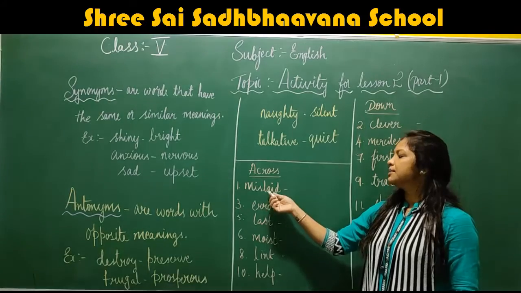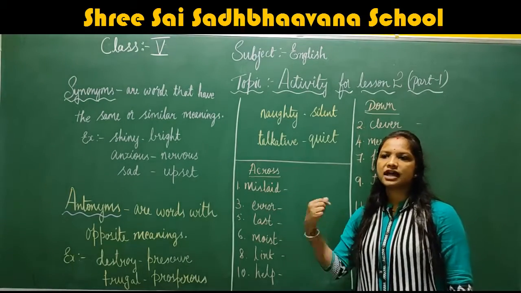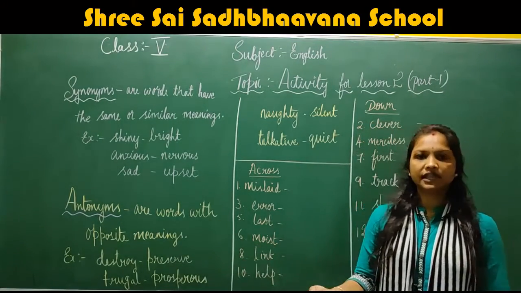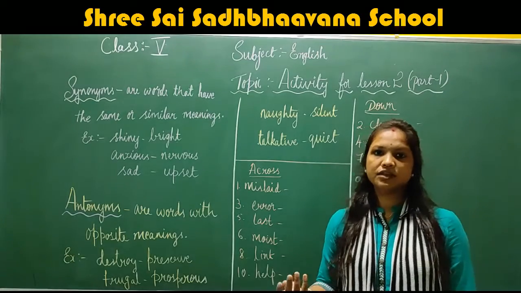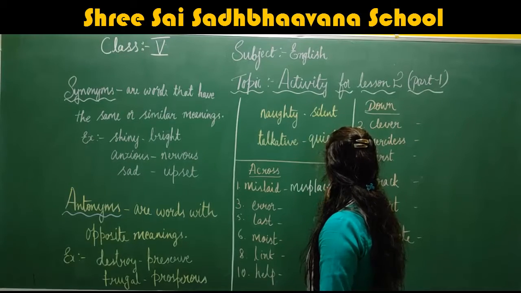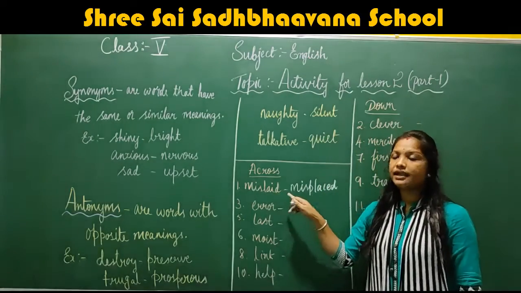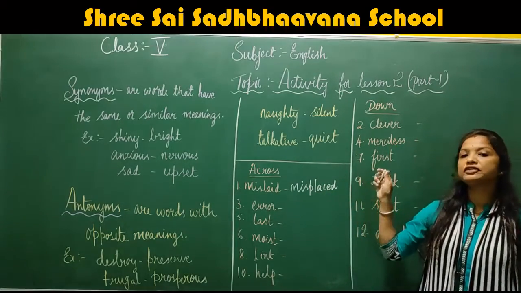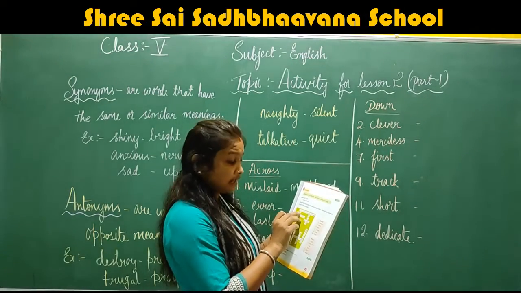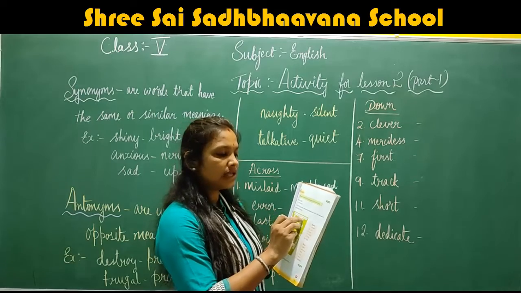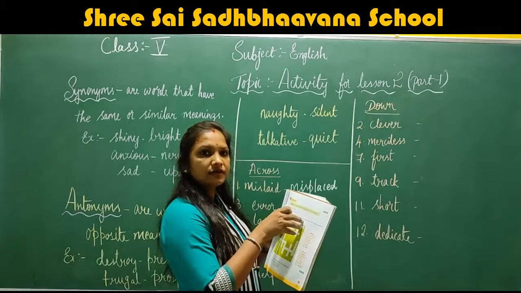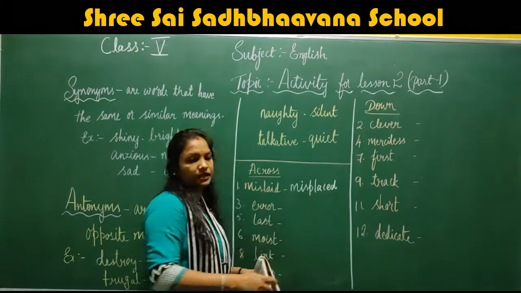Okay, so across word, first one, mislaid. What is the other word for mislaid? Mislaid means keeping things in a different place where we can't find them very easily. So mislaid, misplaced. The other meaning is misplaced. So you have to write across. They have given MI and an empty box, then P, then empty box, A, C, and empty box, and D. So you have to fill that block by writing the correct word.